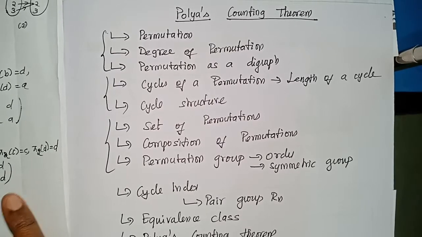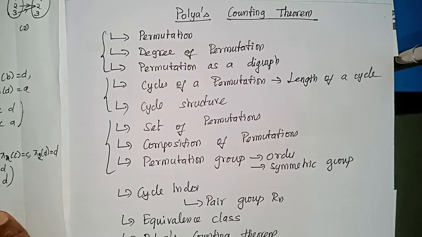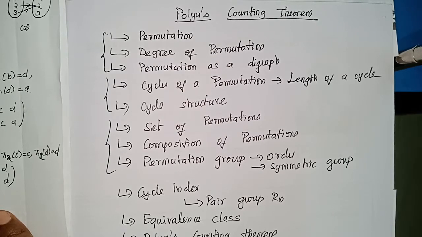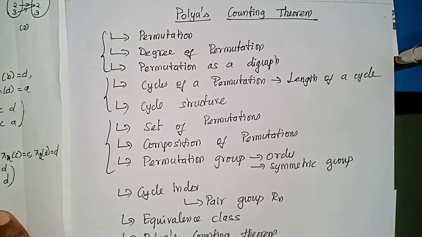I welcome you all to the last session on enumeration of graphs. So we are going to discuss Polya's counting theorem, but for that we need some basic concepts. So we are going to see permutations, degree of permutation, how a permutation can be expressed as a digraph, cycle of a permutation, then what is length of a cycle. We are going to define what is a cycle structure.